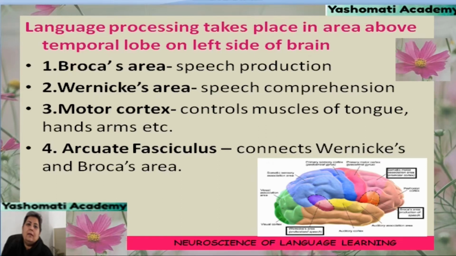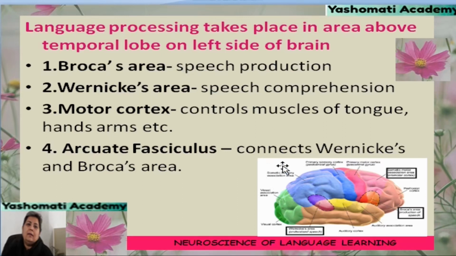As far as Broca's area is concerned, it is more related to speech production, and Wernicke's area is more related to speech comprehension. The motor cortex controls the muscles of the tongue, hand and arms, and the arcuate fasciculus connects Wernicke's area with Broca's area.